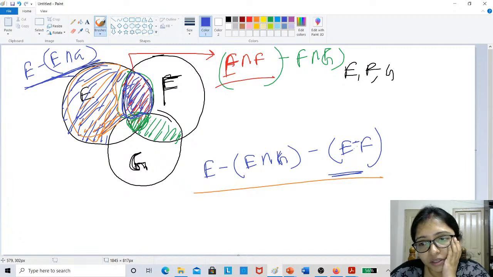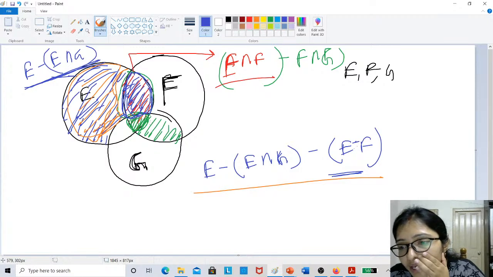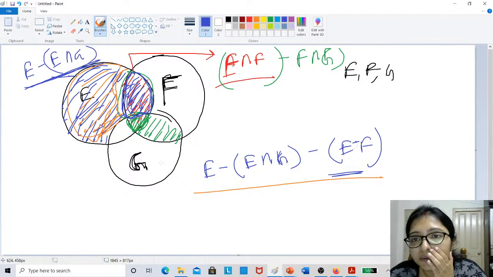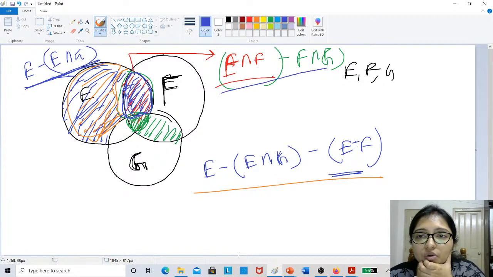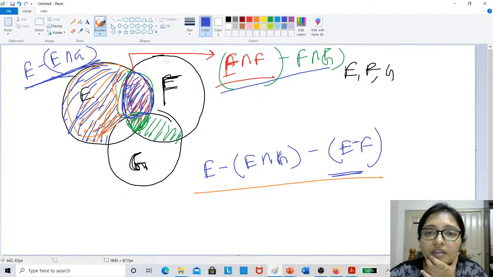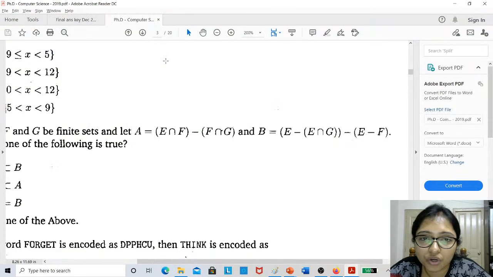Between A, B: A equals only E. B equals E intersection F only. A equals only E. A intersection F. A equals only E. How?